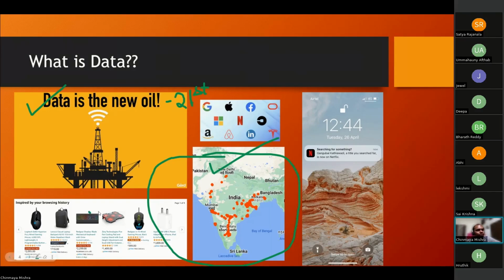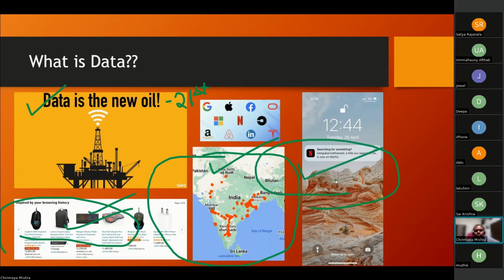The same case goes with other companies. Let's say Amazon. I purchased a laptop the other day, and I got this suggestion asking if I want to purchase a keyboard, a bag, a mouse, right? So it has somewhere stored my data saying this particular guy has purchased a laptop. Also, I was searching for a movie sometime, and Netflix did not have that particular movie. This is again a screenshot from my own phone, okay, guys. Sometime later, I got a notification saying that the title you are searching for is now available. So what does that mean? Netflix has somewhere stored the data of what this guy Chinmay was searching for.